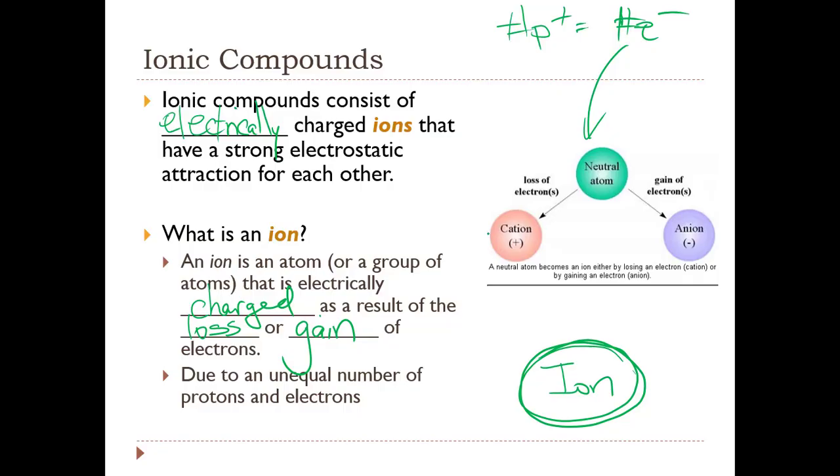And we have a special name for a positively charged ion. We call it a cation. And we have a special name for a negatively charged ion. We call it an anion.